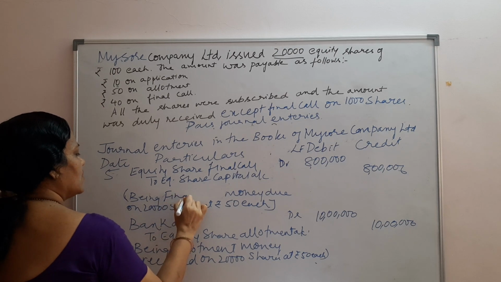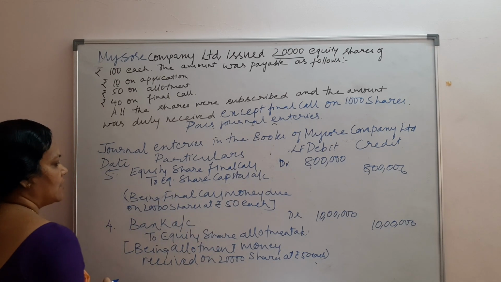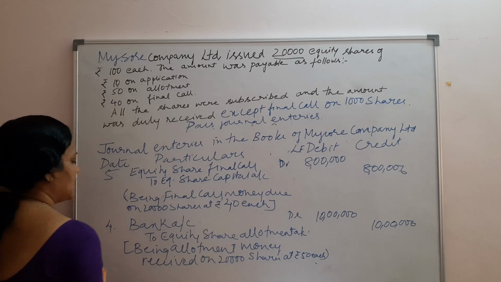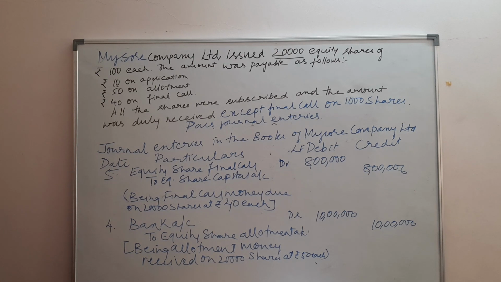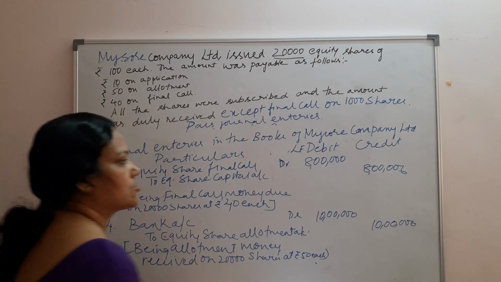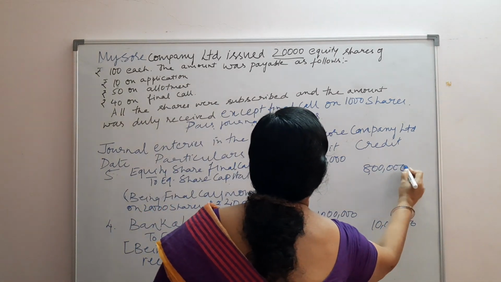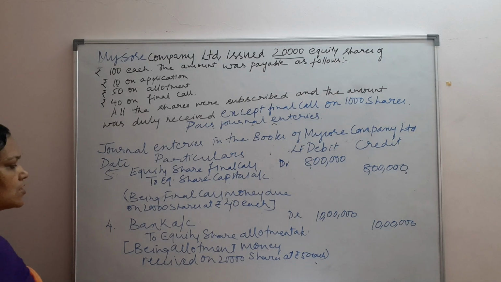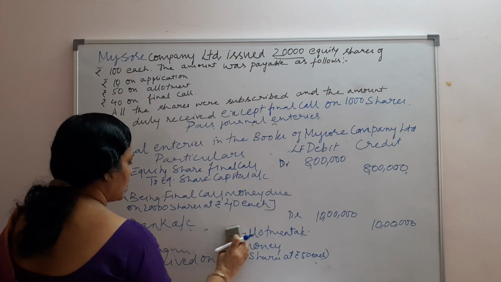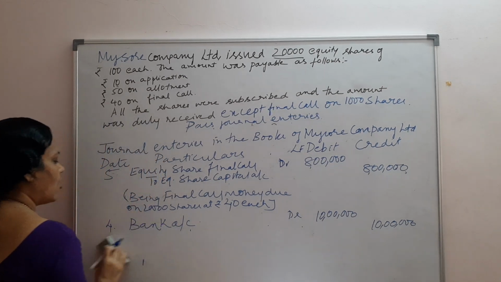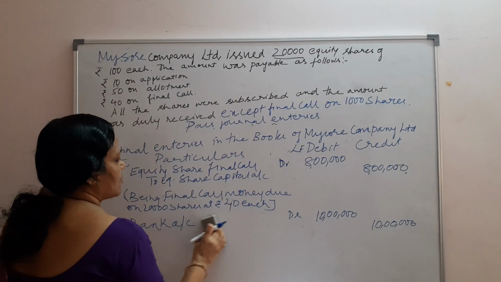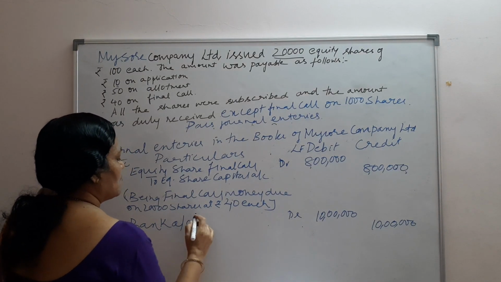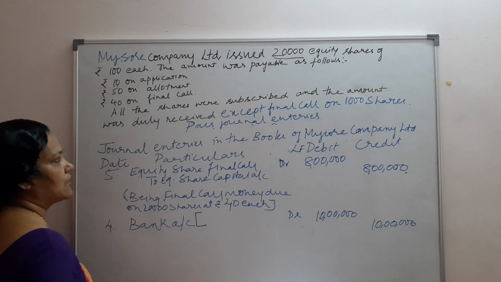In the final call money narration, we write it as being final call money due on 20,000 shares at rupees 40 each. As I said, whatever final call money you have called up, they are to pay 8 lakhs rupees, but people are not paying for 1000 shares, so it is a calls in arrear account. Now you can pass the entry with the calls in arrear account, or without calls in arrear also you can pass this entry. First let us pass the entry without calls in arrear by first deleting the 1000 shares.